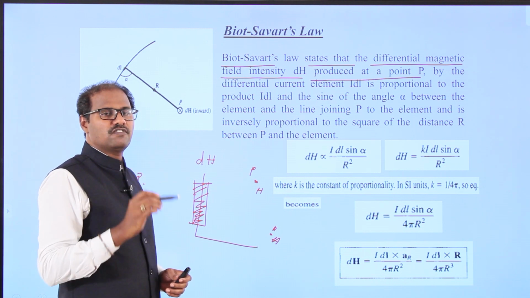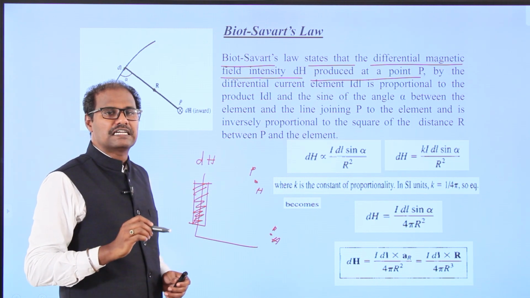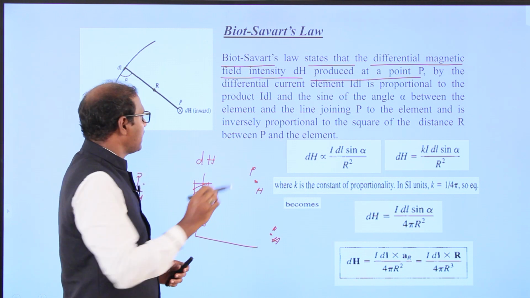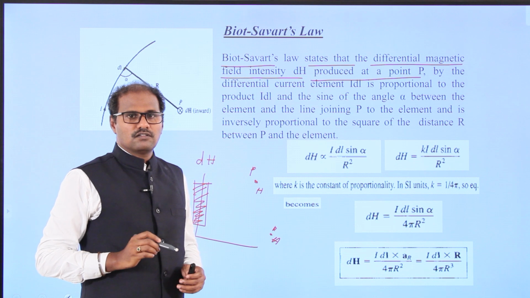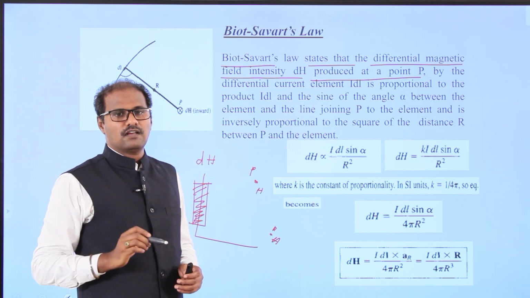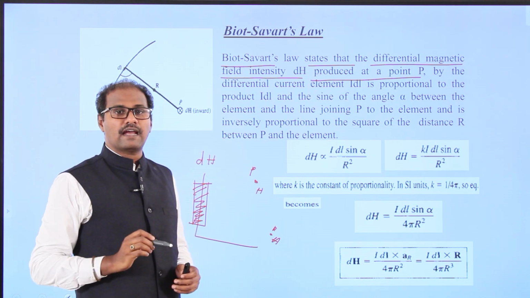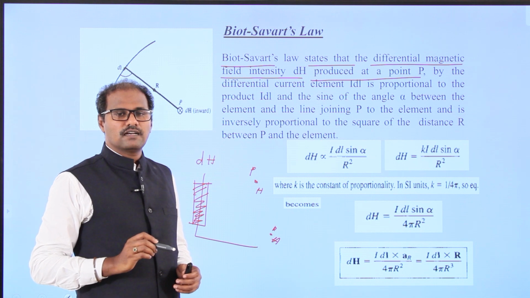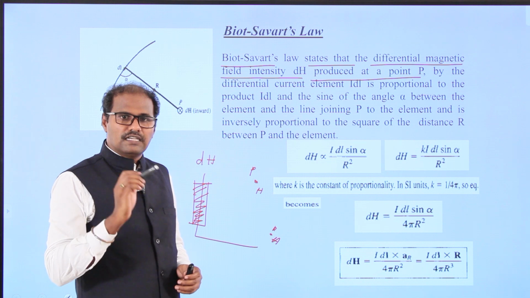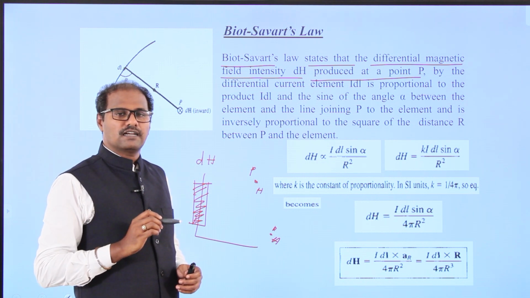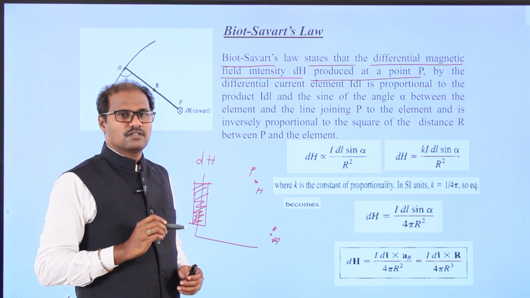That is the main motto of the Biot-Savart law: with its help, we calculate the magnetic field intensity H anywhere in and surrounding the conducting medium.